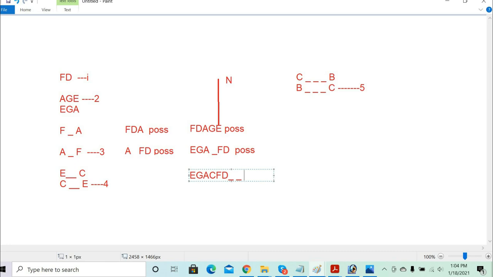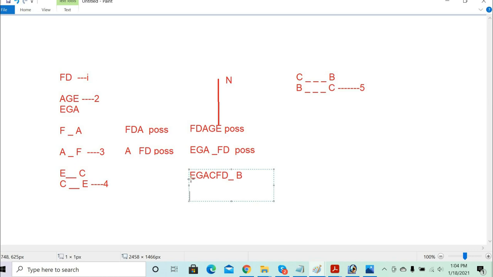Between B and C you have three people, right? We already got the B. So what is left now? A, B, C, D, E, F, G. D is there, E is there, F is there, G is there.